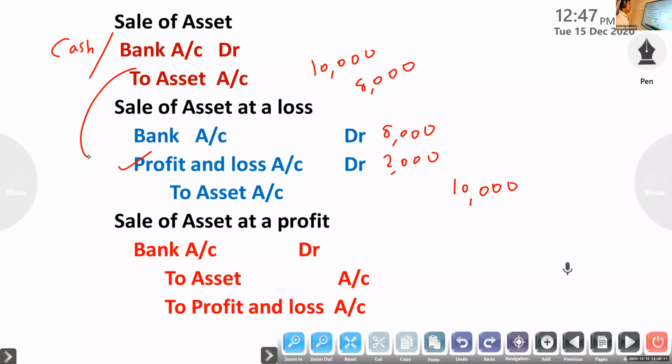Clear? Suppose 10,000 is the cost and we sold at 13,000. So 3,000 profit. Entry will be bank account to asset to profit and loss account, because it is income, a gain. So 10,000, 3,000, then 13,000. Clear? Sale of asset at a profit: bank account to asset, otherwise machinery, to profit and loss account.